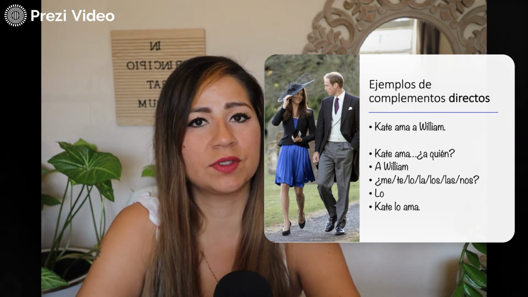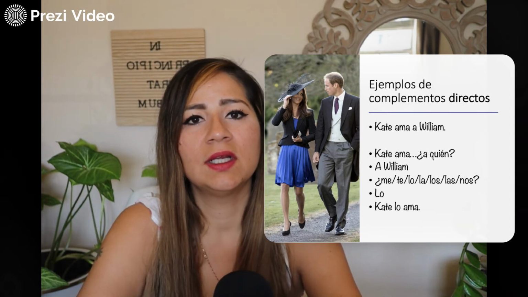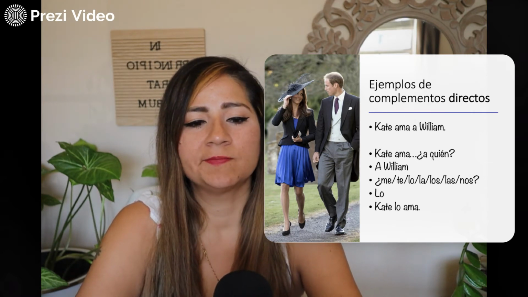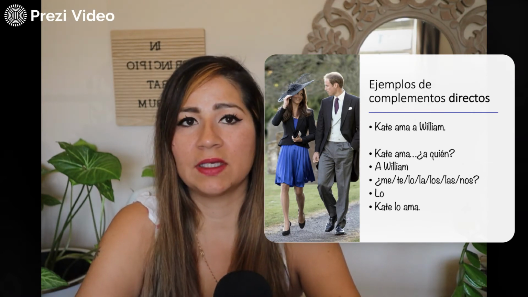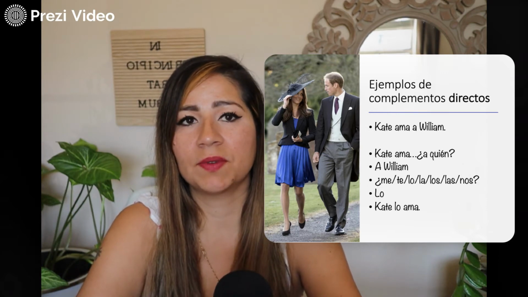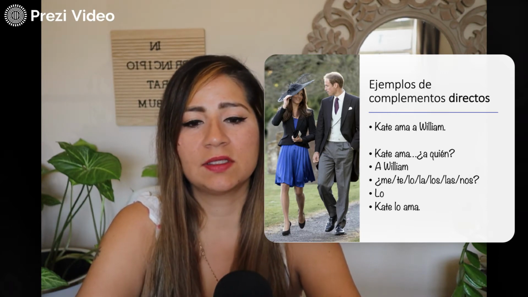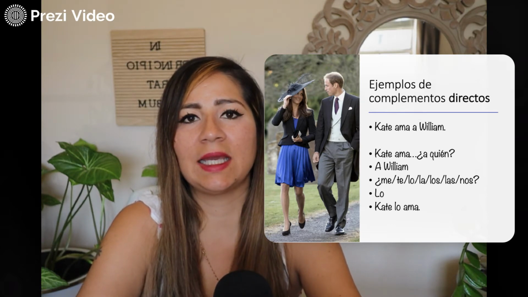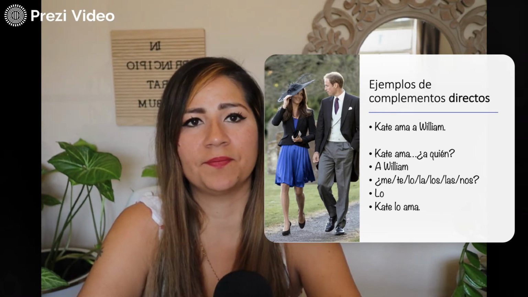So to answer the question, whom does she love? We're going to say that she loves him. So we need the pronoun for him. The pronoun for him is lo. Lo could mean it, but it could also mean him. So in this case, because we're talking about un hombre, it means him, right? So Kate lo ama is Kate loves him.